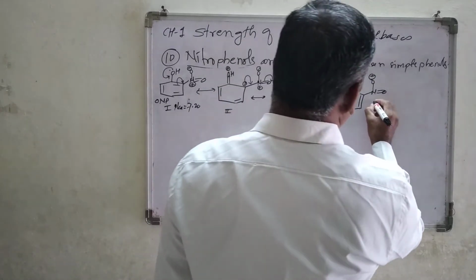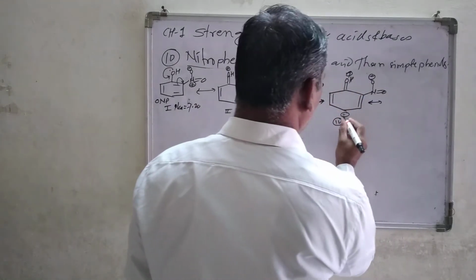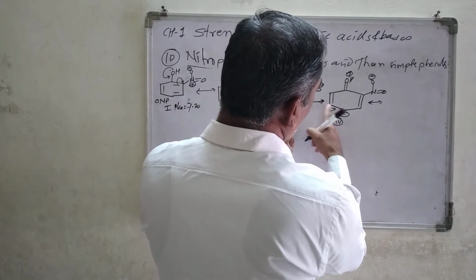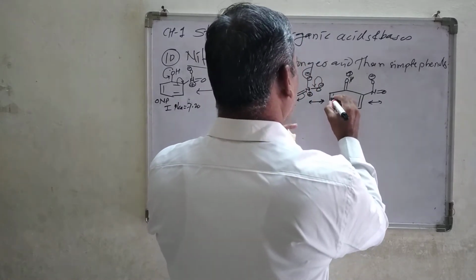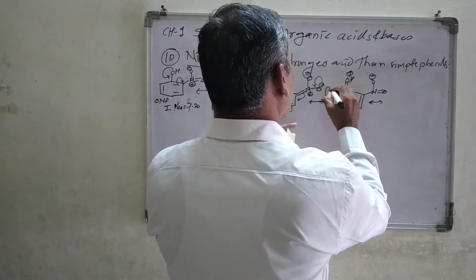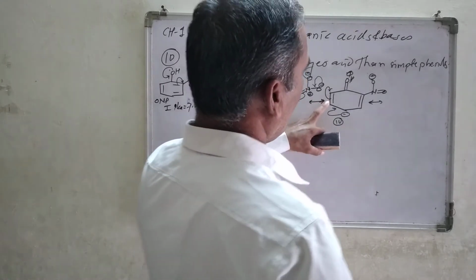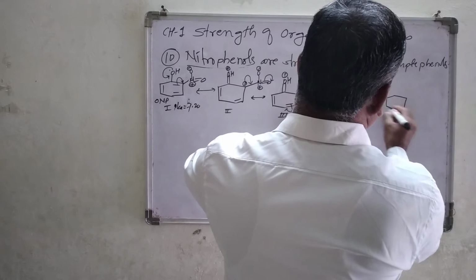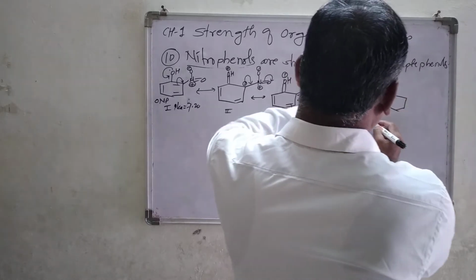Now what is the next, what is going to happen? This negative charge forms a double bond between this and this carbon atom. At the same time, this double bond concentrates the electron density on this corner point, and we are going to get the further structure like this.